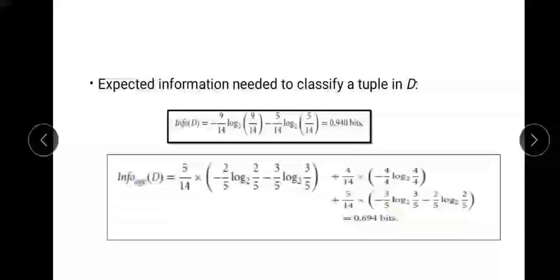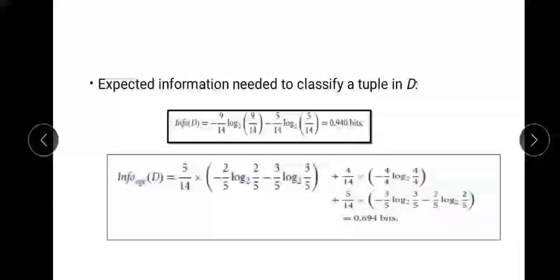Now based on the data set which is given to us, we are going to calculate the expected information which is needed to classify the tuple in data partition D. We are going to calculate this by using the formula, that is information of D.